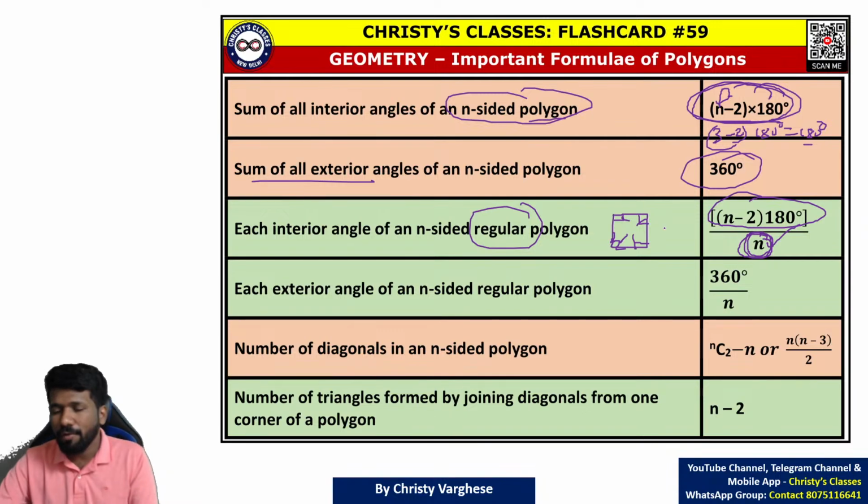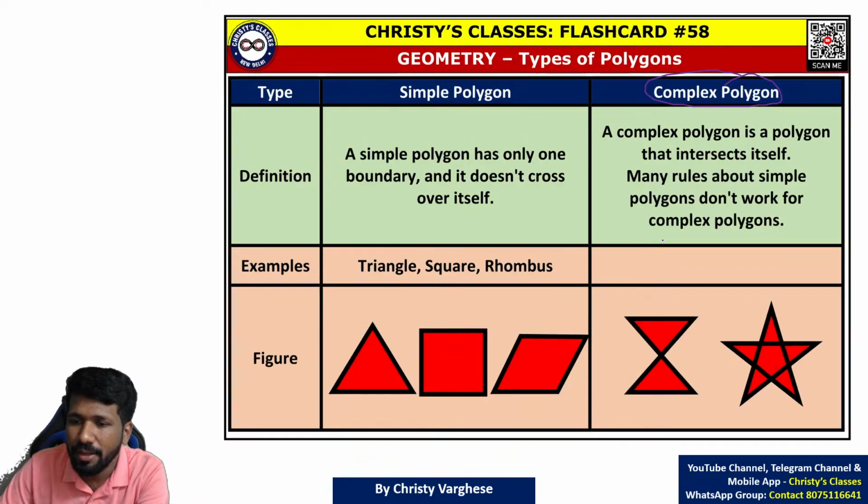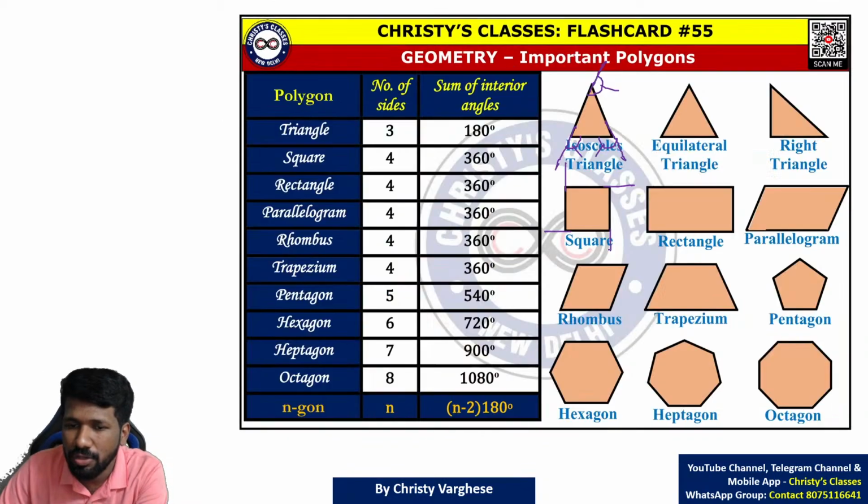What about a pentagon? A pentagon is a 5-sided polygon. You know that for a pentagon (n minus 2) into 180 degrees, if you multiply you will get 540. So each angle of a regular pentagon will be 540 by 5, that is 108. Hexagon, 720 by 6, that is 120. Heptagon, 900 by 7, and so on.